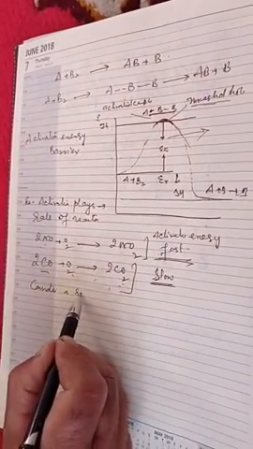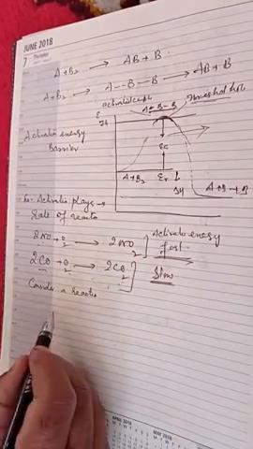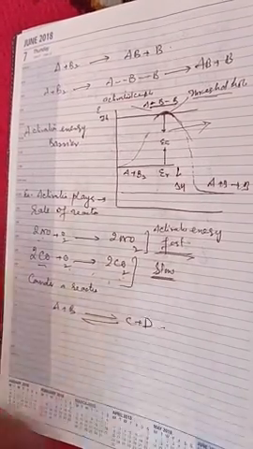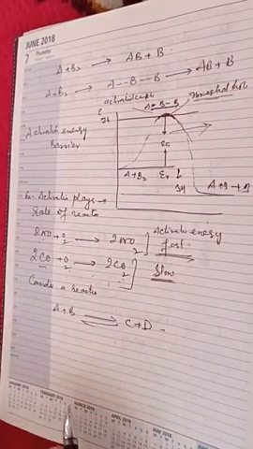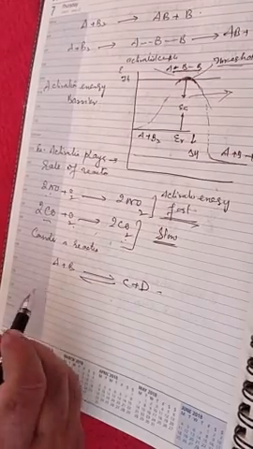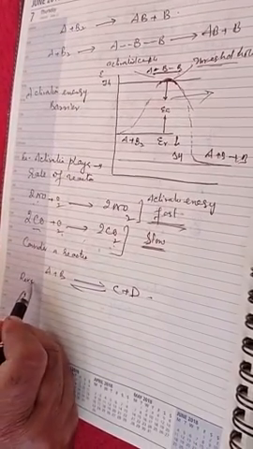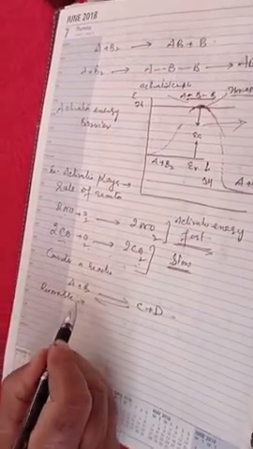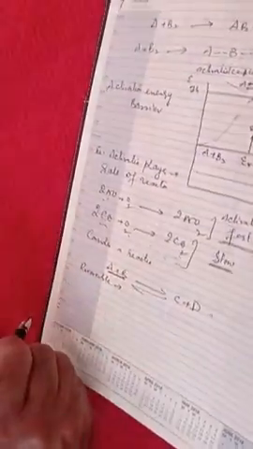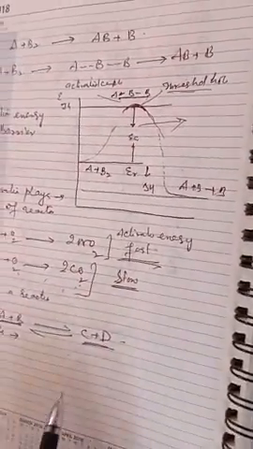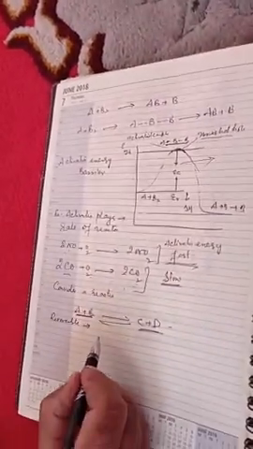Consider a reaction. We will take a reversible reaction: A plus B gives C plus D. This is a reversible reaction. What will be the activation energy for the forward reaction, and what will be the activation energy for the backward reaction? You know, in the reversible reaction, just as the reactant molecules need activation energy, similarly in the backward reaction the product molecules also need activation energy.